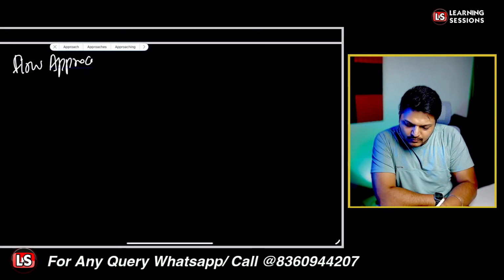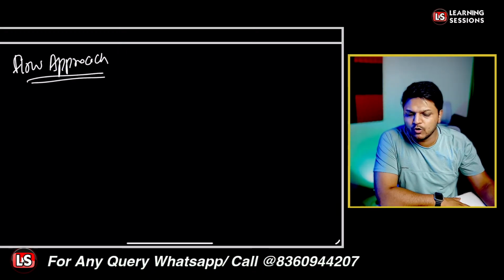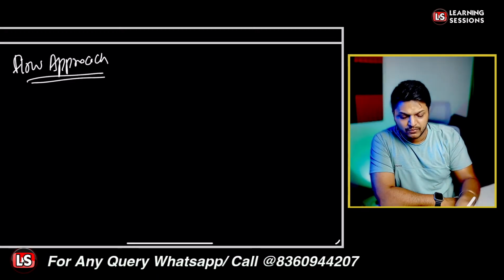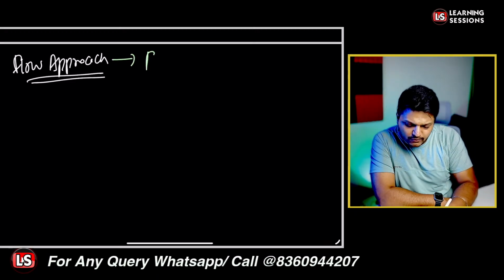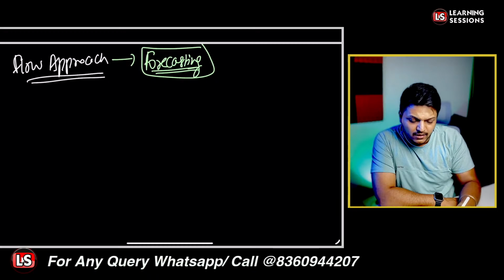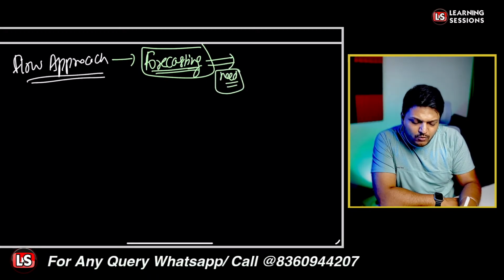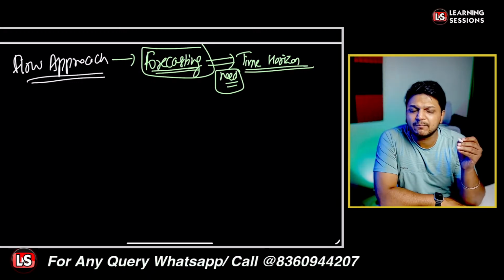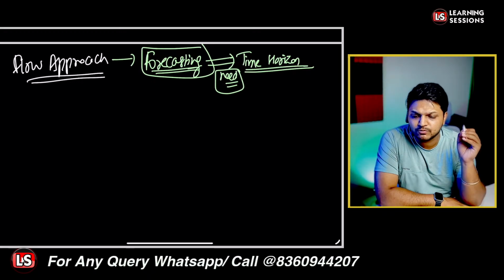The next one we are going to talk about is the flow approach. Now, what will the flow approach do? The main function of the flow approach is forecasting the different liquidity needs at different time horizons. Whatever liquidity the bank may require at different time horizons is forecasted. That's the flow approach.